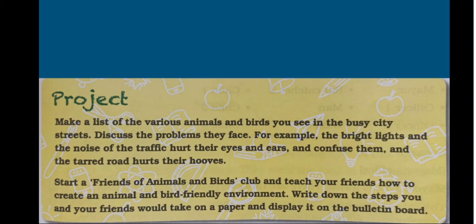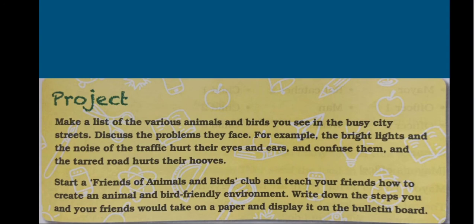Look at the project, children. Make a list of the various animals and birds you see in the busy city streets. Okay, when you are in the city, we can also find birds and animals. So just look at the animals and find out which animals you can find in a busy city street. And the main thing is to discuss the problems they face.